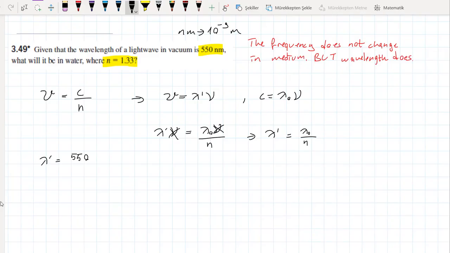But in this case, we don't need to write the wavelength in meter form, because our result will be nanometer as well. 550 nanometers over 1.33 will give me 413 nanometers.